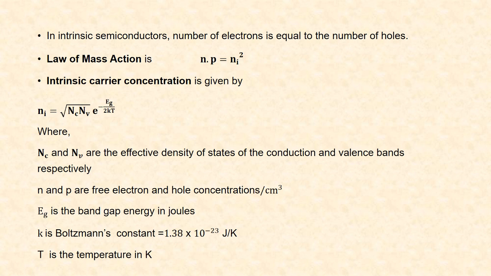N and P are free electron and hole concentrations. Eg is the band gap energy in joules. K is the Boltzmann constant and its value is equal to 1.38 into 10 to the power minus 23 joule per Kelvin. T is the temperature in Kelvin.